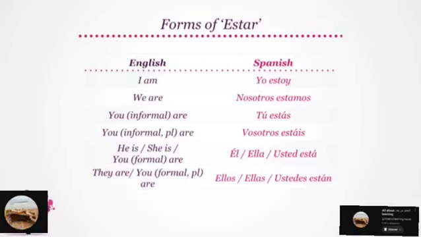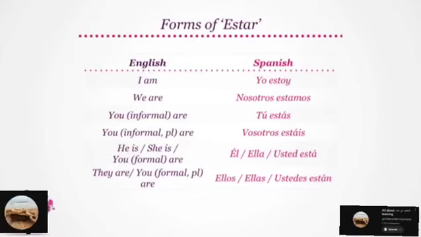Vosotros estáis. Good. Moving on, he is or she is, or formally you are, translate as él or ella está, or usted está. Can you try the translation for he is? It is él está. Great. Similarly, try she is.